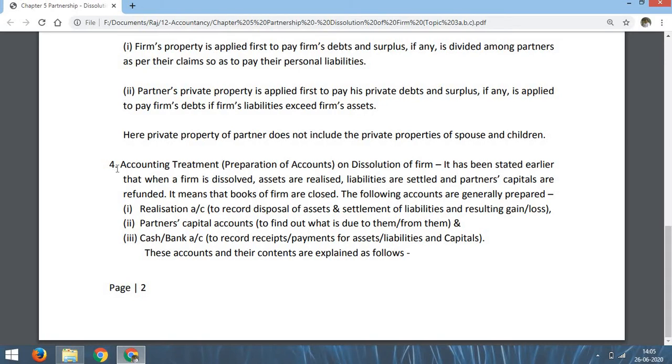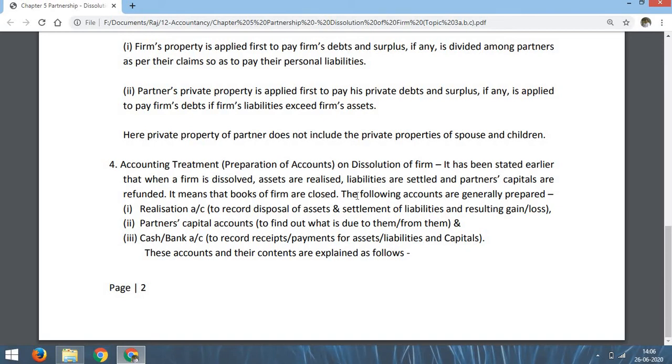Now topic number 4A. 4A is missing here. There was a typing mistake. So it should be 4A, not 4. 4A, accounting treatment. That means preparation of accounts on dissolution of firm. It is earlier told that when the firm is dissolved, we have to sell all the realizable assets. We have to pay all the liabilities. We have to refund partner's loan, and we have to refund partner's capital. So books of accounts are ultimately closed.